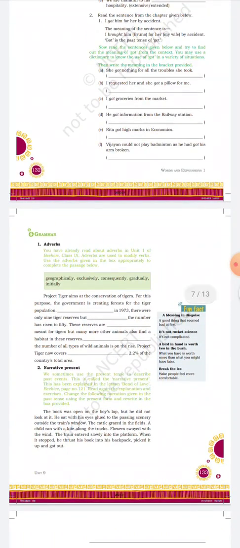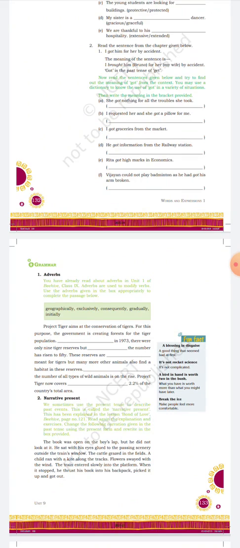Now comes the grammar part. Adverbs. You have already read about adverbs in Unit 1 of the Beehive Class 9. Adverbs are used to modify verbs. This means they tell more about verbs as well as about adjectives also. Use the adverbs given below in the box appropriately to complete the passage below.